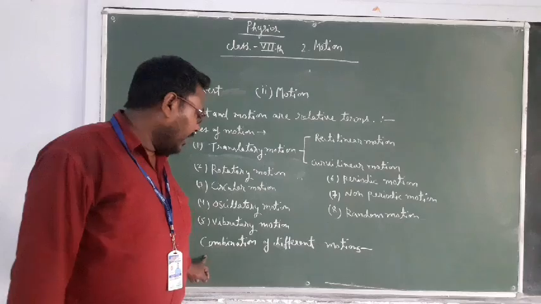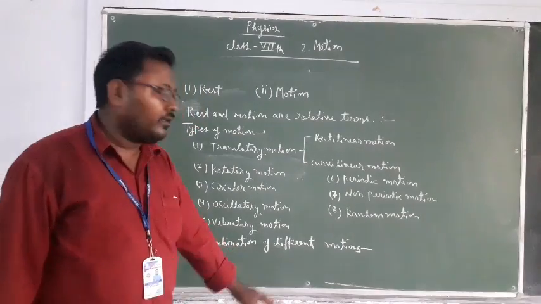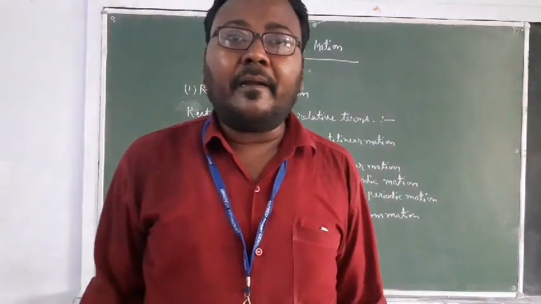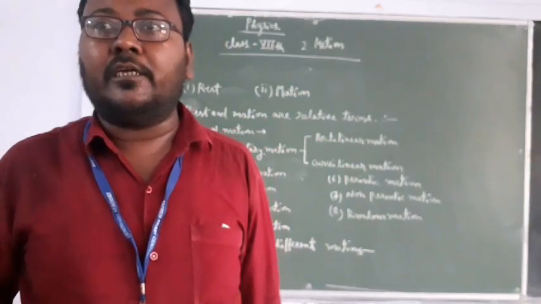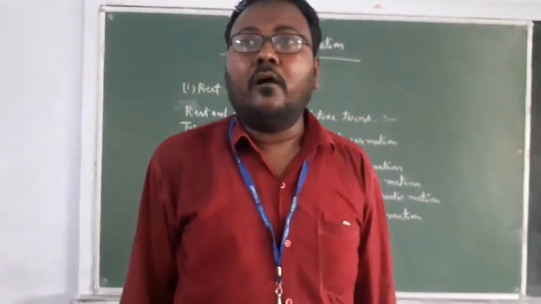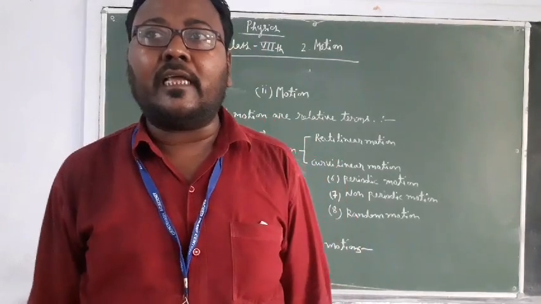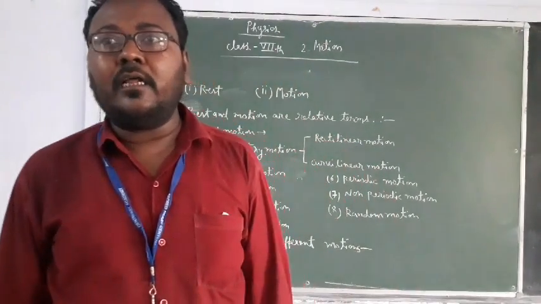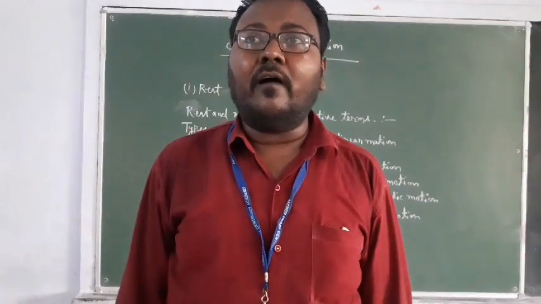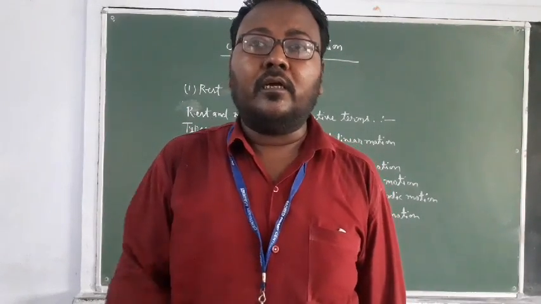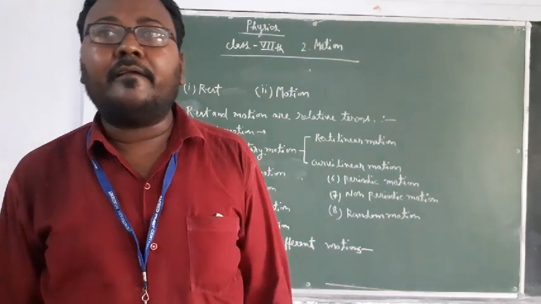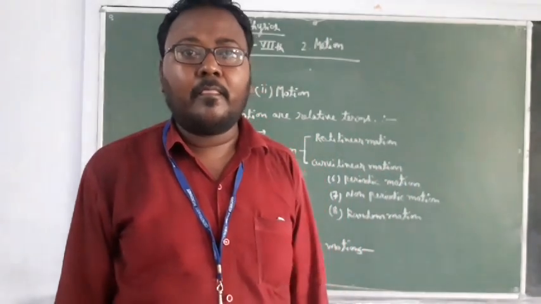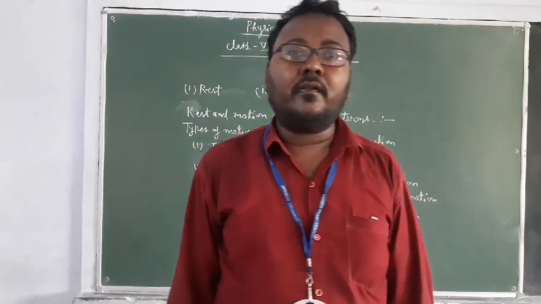The next topic, the combination of different motions. A carpenter uses his drill machine to drill a hole in wood. What types of motion does the drill machine execute? It shows two kinds of motion. The motion is translatory while moving inside the wood. It is rotatory when the drill is moving on its axis. Okay? Further, I will explain in the next.